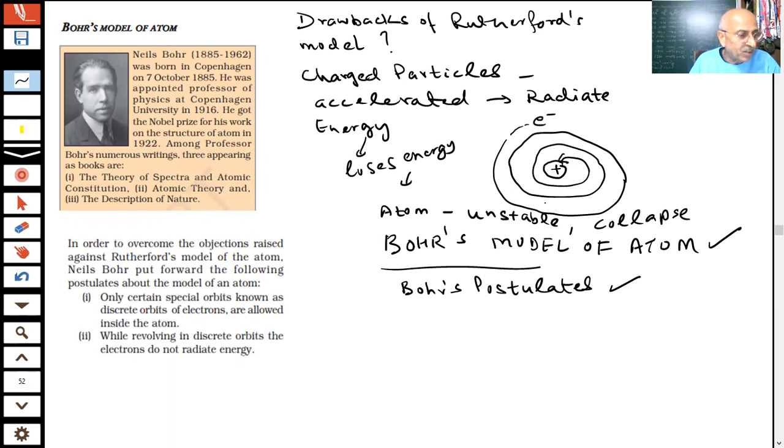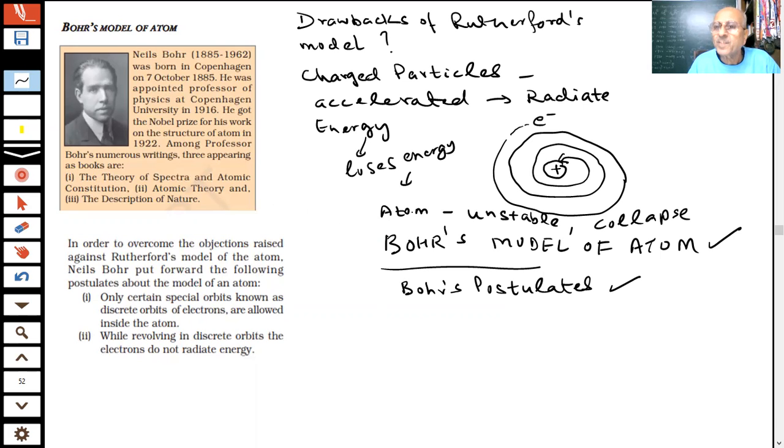Therefore, what I am trying to say, students, is what Bohr proposed. As I said, he was doing a large number of experiments on spectra, atomic constitution, atomic theory, and description of nature. Students, a lot of scientists were working on these, and the atomic spectra of hydrogen was studied.